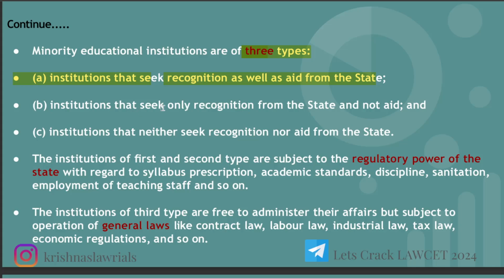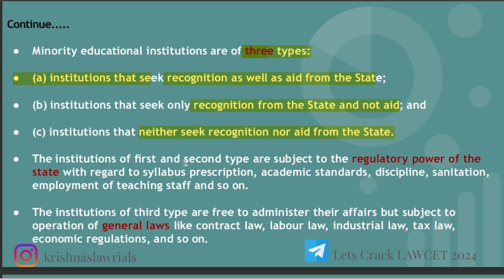The second one is an institution that seeks only recognition from the state and not aid, for example Saint Teresa, Saint Anne's. The third is an institution that neither seeks recognition nor aid from the government. It is wholly private. They are running themselves. They are not seeking any aid, and not seeking any recognition from the government.